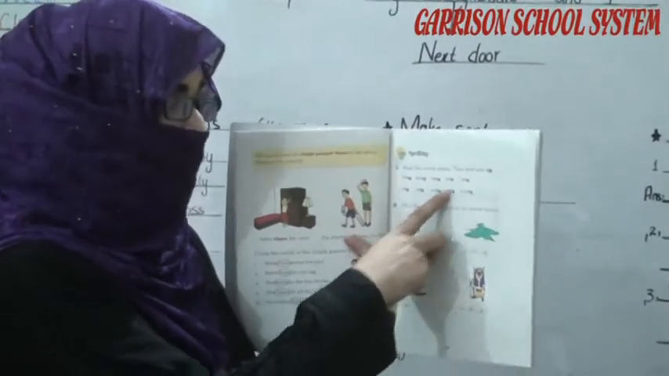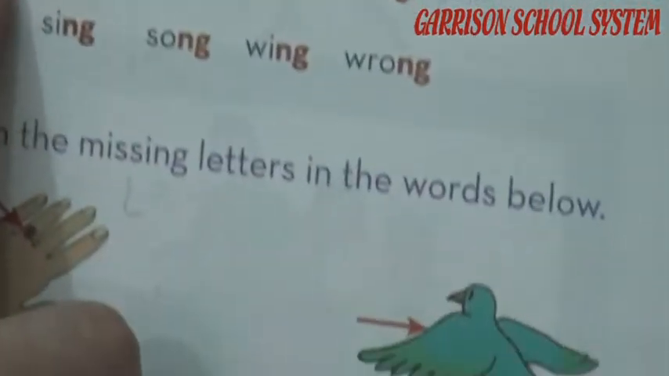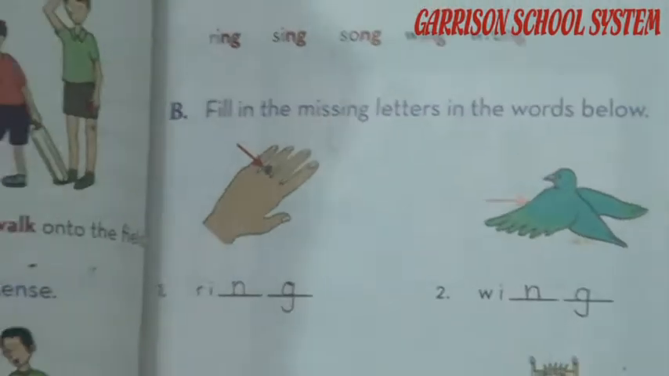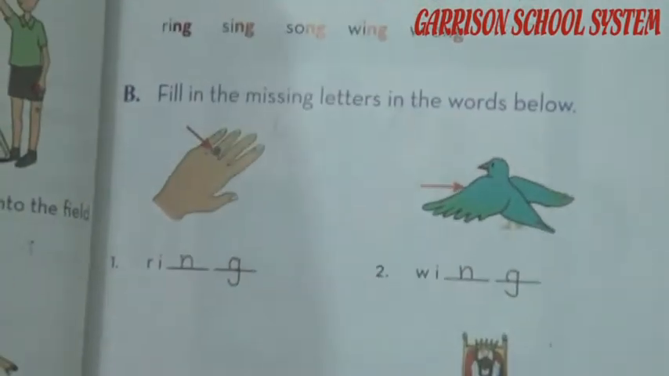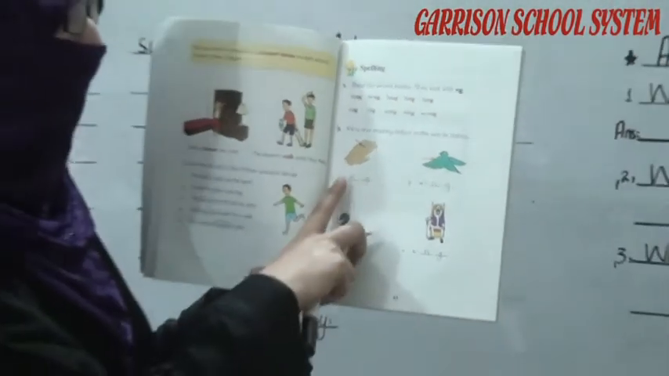As you notice, the ng sound, pronouncing of the bank, like the ng sound. Now, fill in the missing letters in the words below. They give you different pictures and you have to write the missing letters that are missing there, like